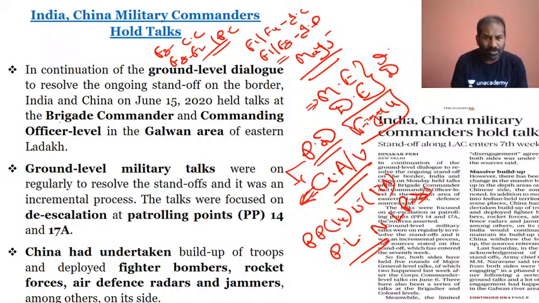It is all patrolling positions. PP is patrolling position, so you have different positions. They have positions demarcated along the LAC, and patrolling positions 17A, 15, and 14 are the ones which are still in the conflict zones.